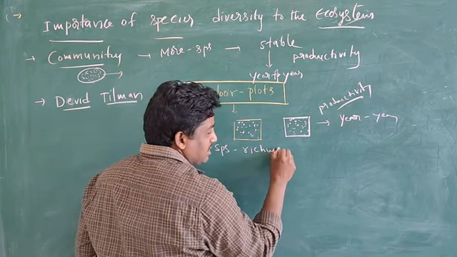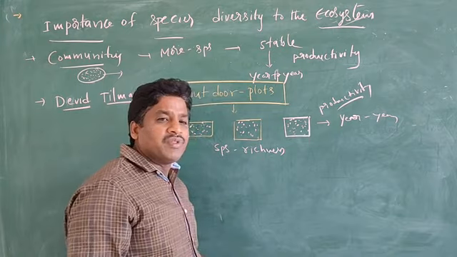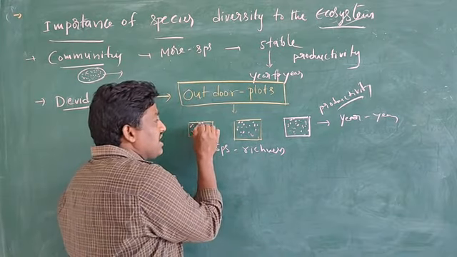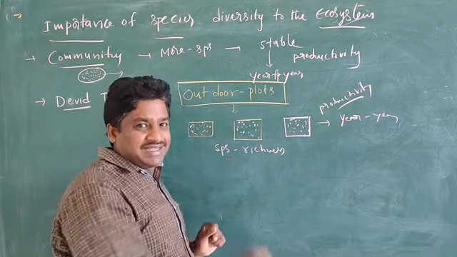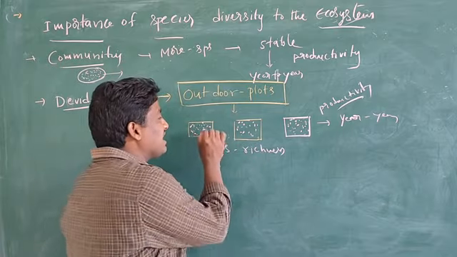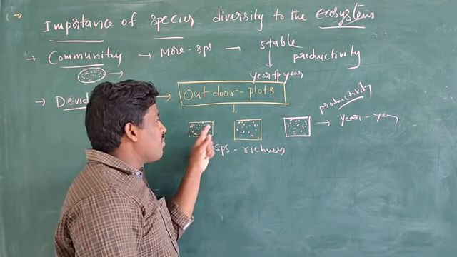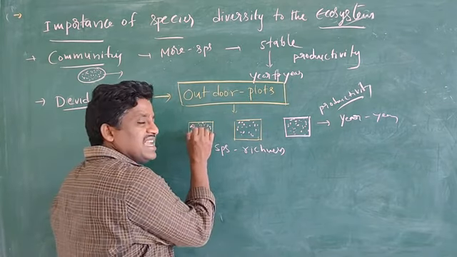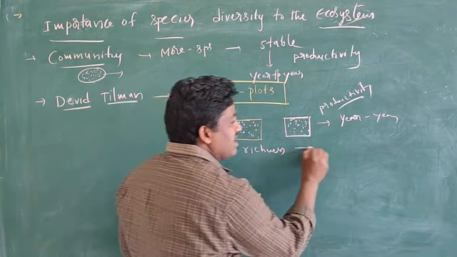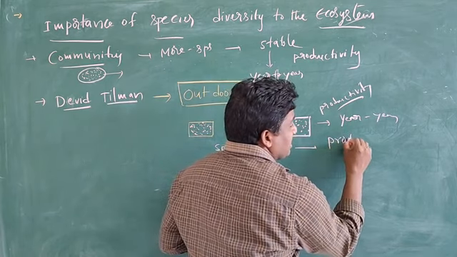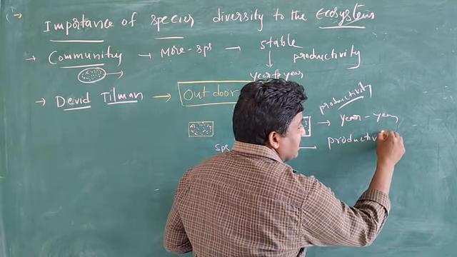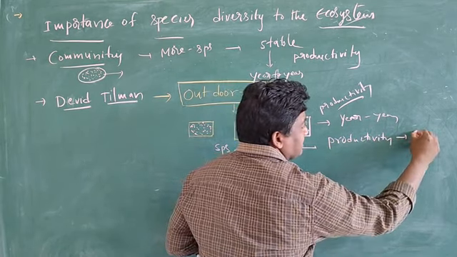Species richness means the number of species in a plot. The number of species is increased within an area, each plot. Automatically the productivity is increased. That's it.